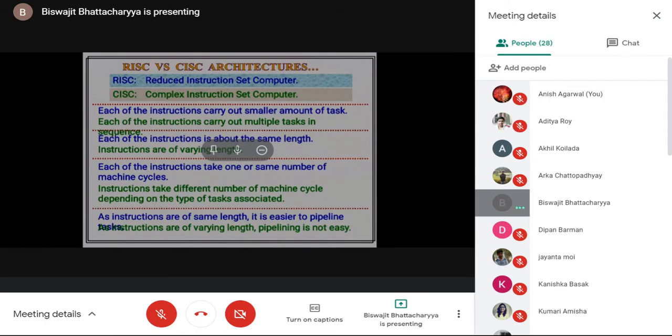On the other hand, in CISC, or complex instruction set computer, each instruction may perform a simple job or a complicated job. Therefore, the instruction lengths are of varying nature.